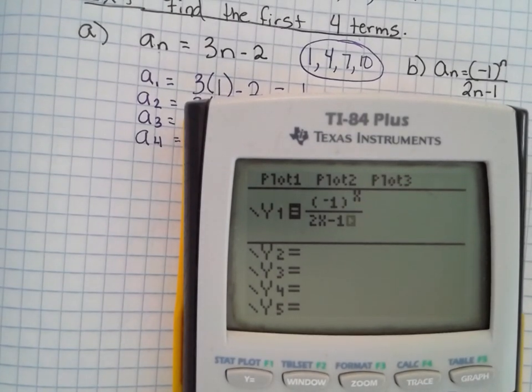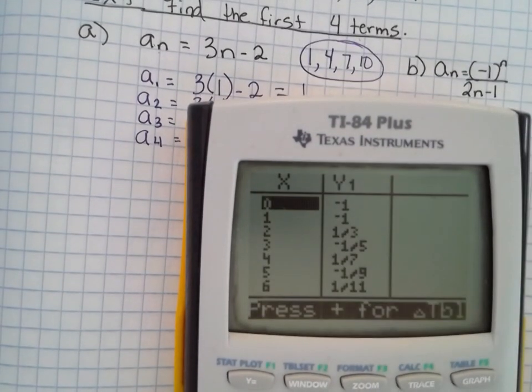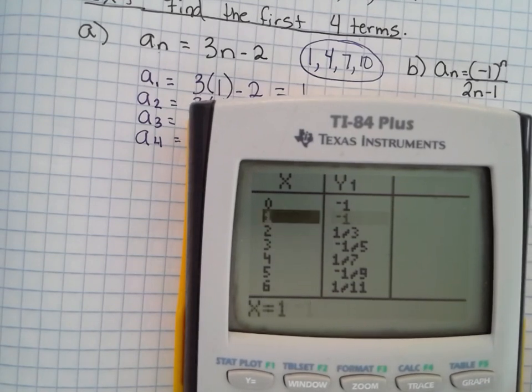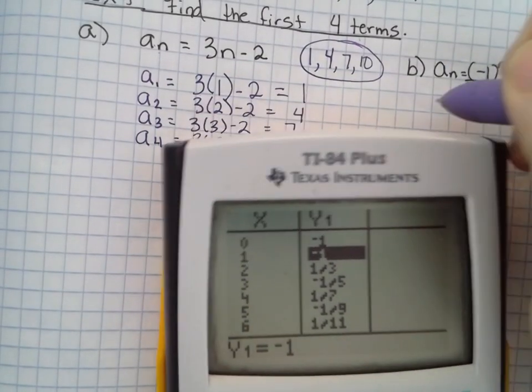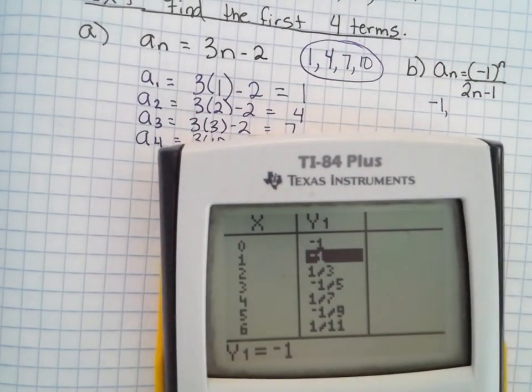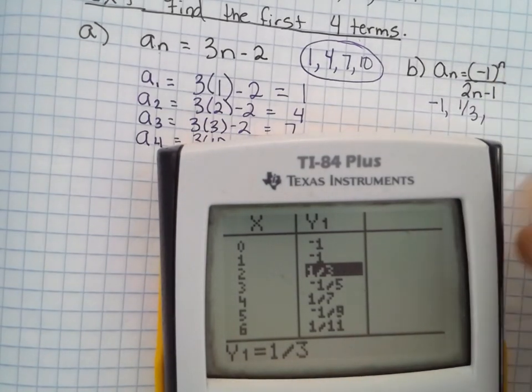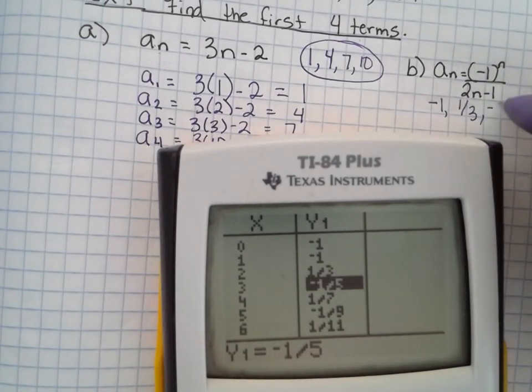And so then I'm just going to go to my table and it's going to tell me my first 4 terms. So what is my first term? The one across from 1. So negative 1. What is my second term? 1 over 3. What is my third term? And what is my fourth term?